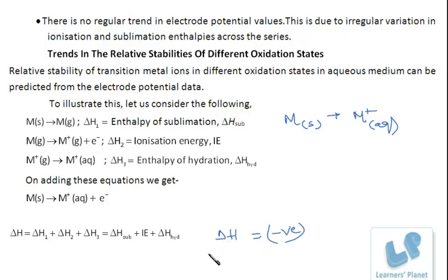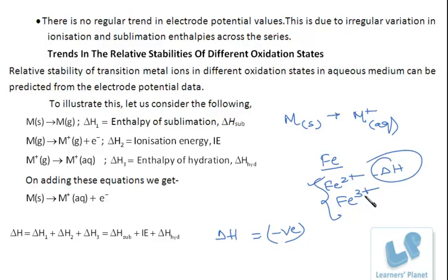Right? Now, the oxidation state for which delta H will be more negative will be more stable. Say if we talk of the oxidation state of iron, Fe2 plus, Fe3 plus. The more negative the enthalpy change for any oxidation state, say the 2 oxidation state or 3 oxidation state, the more is its stability.